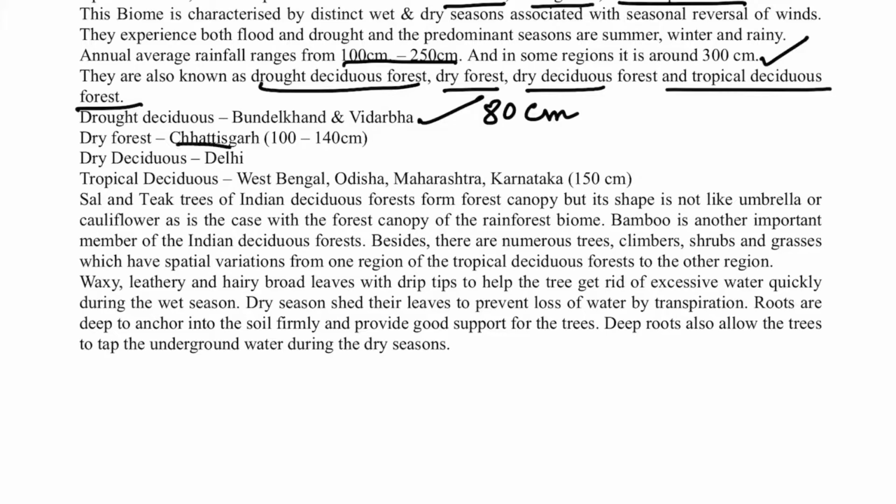Then you have the dry forest of Chhattisgarh, 100 to 140 cm in the Dantewada and Durg section, okay, in the Dandakaranya plateau. Then we have dry deciduous like Delhi, which is highly influenced by the continentality feature. And then you have tropical deciduous like West Bengal, Odisha, Maharashtra, Karnataka, which is around 150 to 170 cm rainfall.